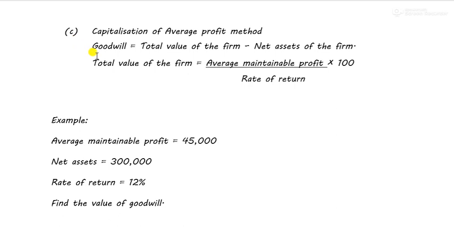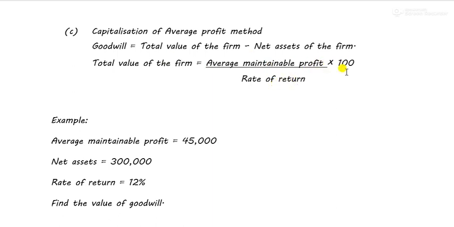In this one and the next kind of valuation, you just have to learn the formula. That's it. What is goodwill? Goodwill is the total value of the firm minus net assets of the firm. The total value of the firm is average maintainable profit divided by rate of return into 100.